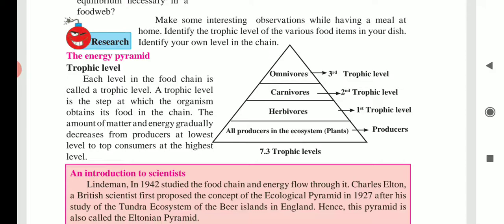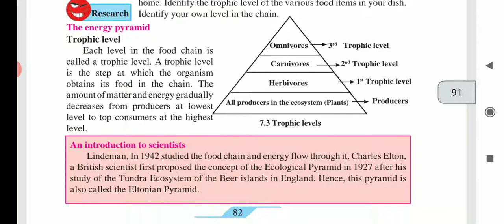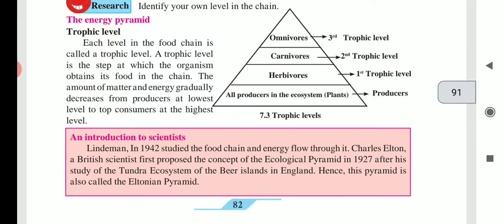Now students, if you observe figure 7.3, one triangular shape diagram is shown to you, and here the levels are arranged from base to top. Each level in the food chain is called the trophic level. A trophic level is the step at which the organism obtains its food in the chain.